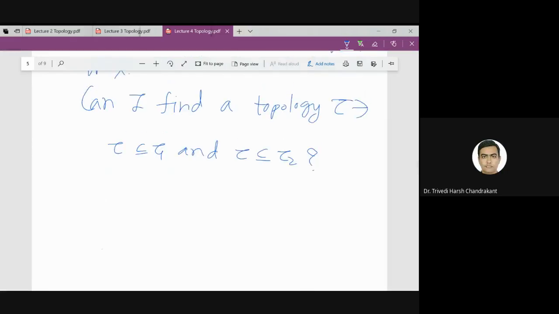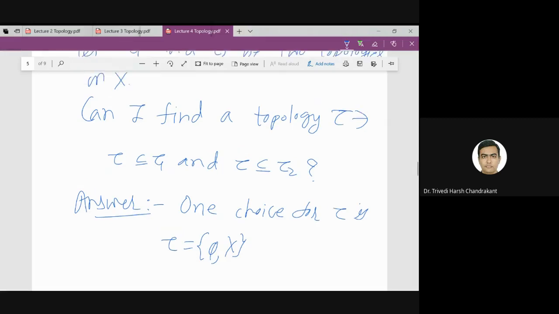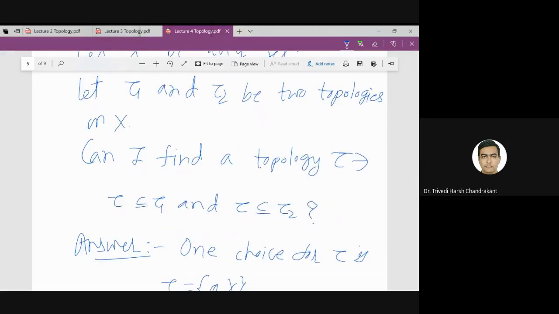So one choice for tau is phi and X. That means it is the trivial topology. The trivial topology is contained in all topologies. In other words, you take tau1, tau2, tau3, whatever, it is contained in every topology.